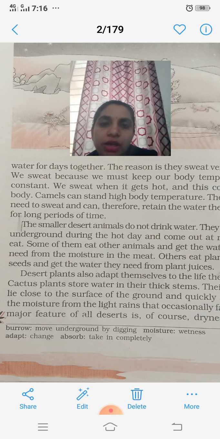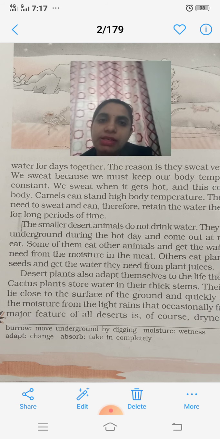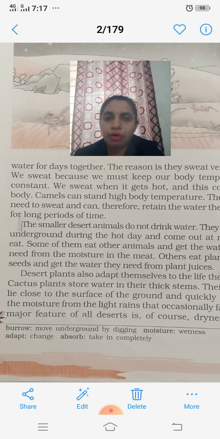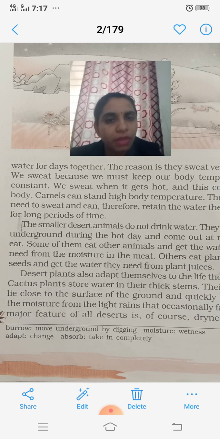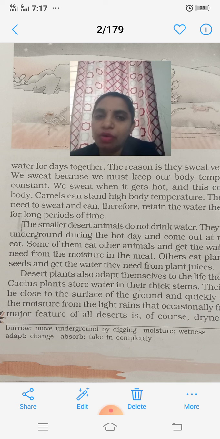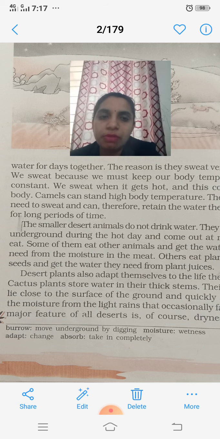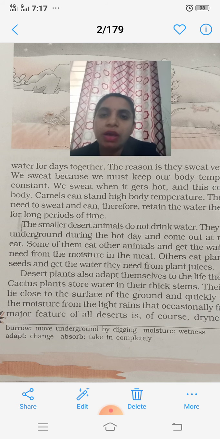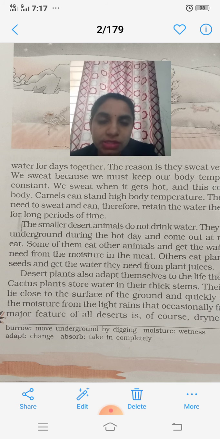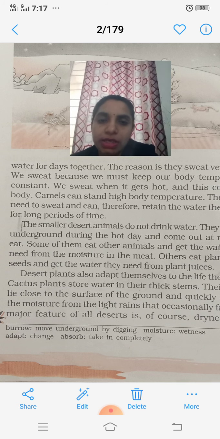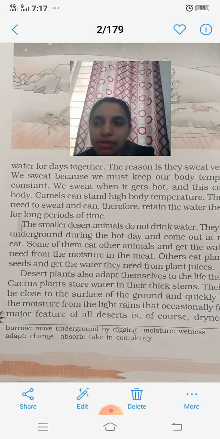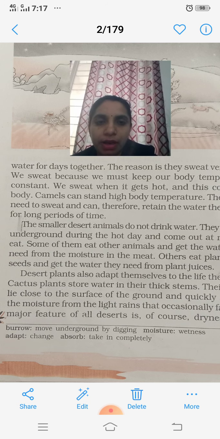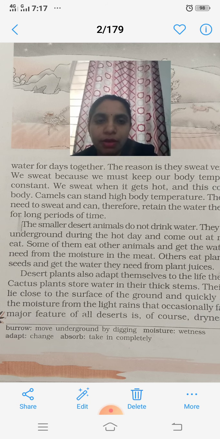Some of them eat other animals. As they eat other animals, they get water from the moisture in the meat and satisfy their need for water. Some other animals also eat plants. We know that there are cactus plants, such types of plants in the desert, which can store water. By biting other plants that have juices, these animals satisfy their water needs.